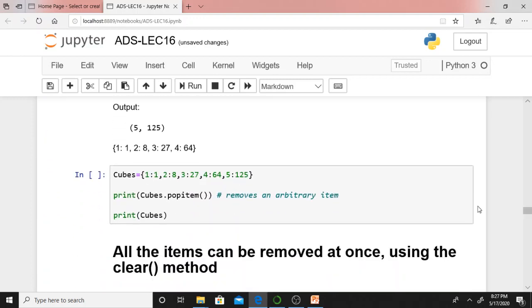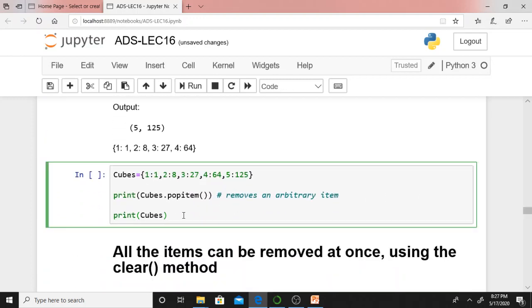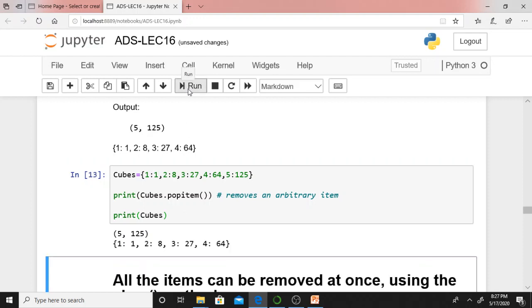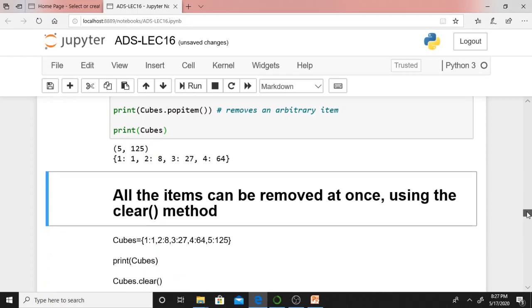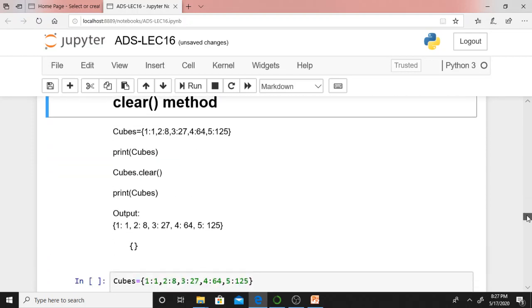And popitem will choose an arbitrary key and remove that particular value. In this case, it is choosing 5 arbitrarily, whose value is 125. Print cubes dot popitem. After removing, if I display cubes again, you cannot find 5 with value 125. That pair you cannot find in the updated cubes dictionary, isn't it?